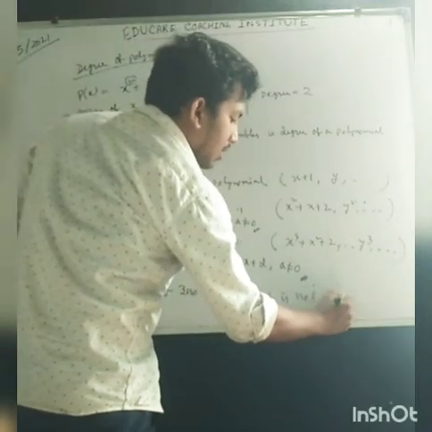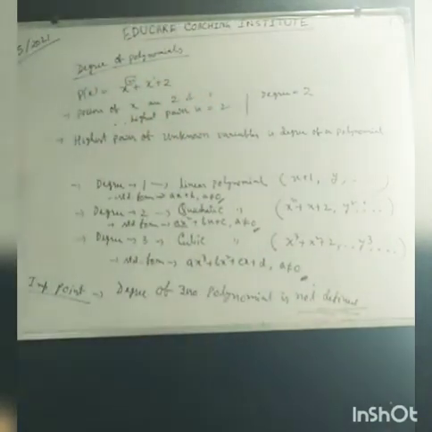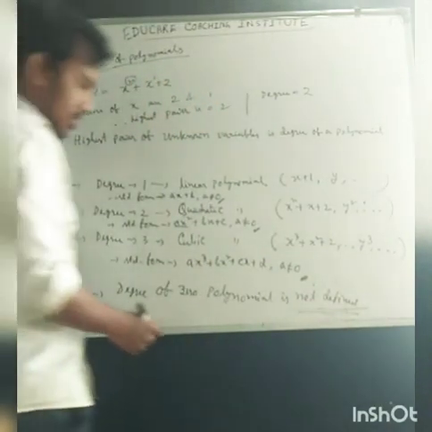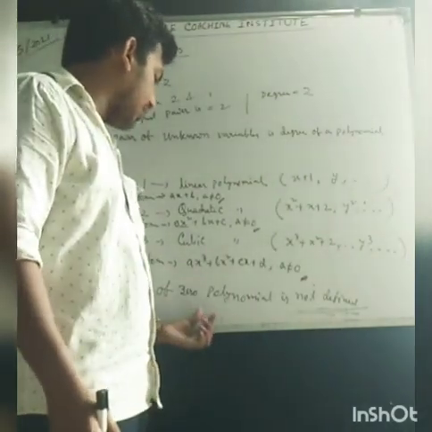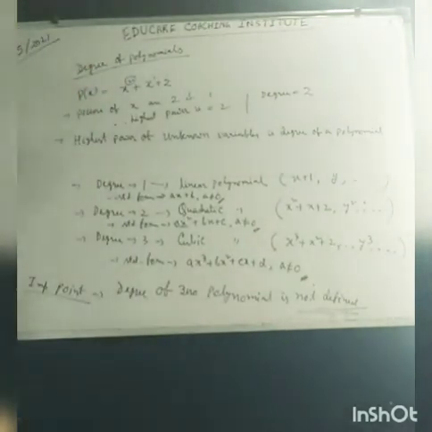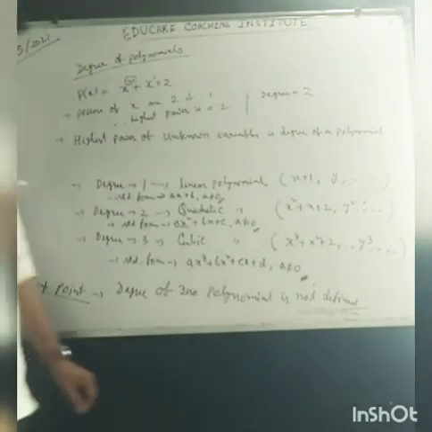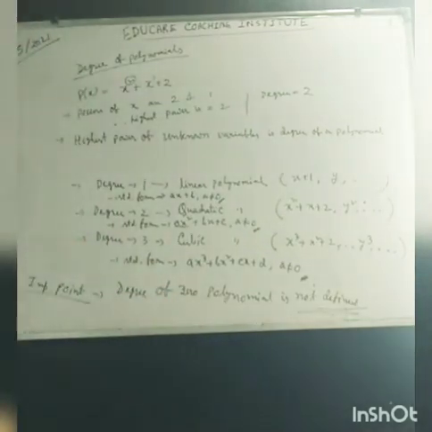This is a very important sentence. It can come as a fill in the blanks on a 1 mark question or MCQ. Degree of a zero polynomial is not defined. There is no particular degree for the zero value. That is the concept about degrees.